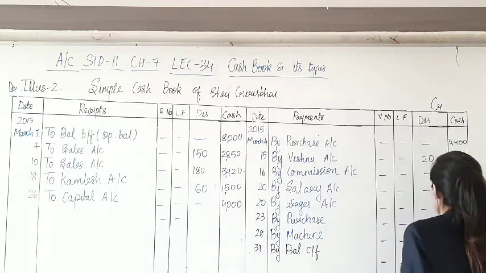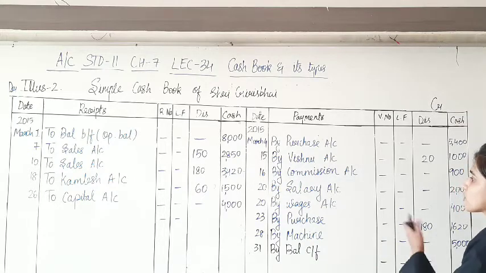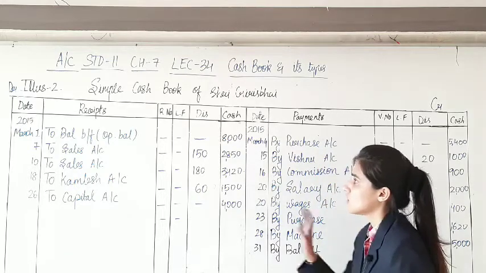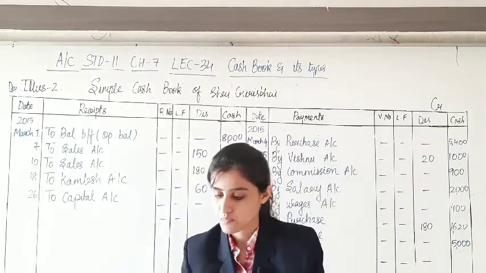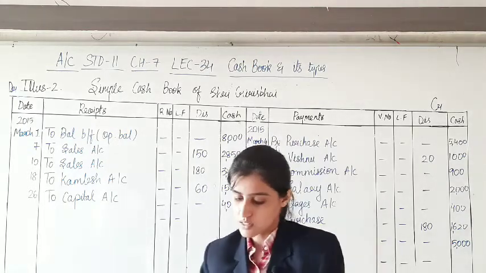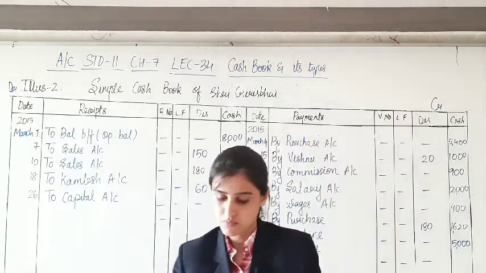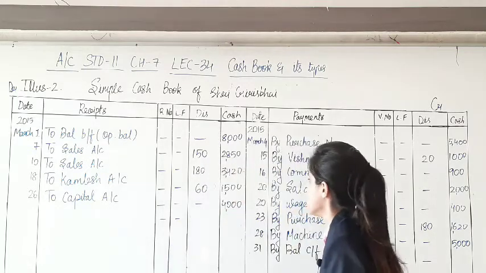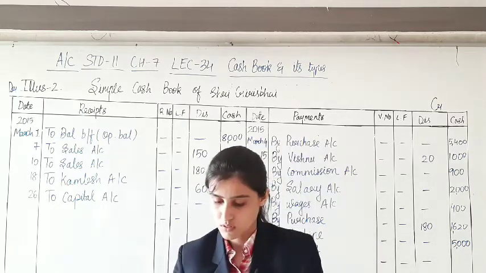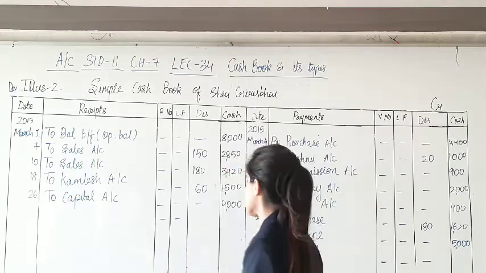Yes, इसमें ऐसा कुछ नहीं होता है। डिस्काउंट में कभी उसको डेबिट से क्रेडिट माइनस करके ऐसा नहीं करना होता है। We are purely talking about cash. So the total of cash for debit side of this cash book: 8,000 plus 2,850, 3,420, 1,500, 4,000, 19,770 is the total.